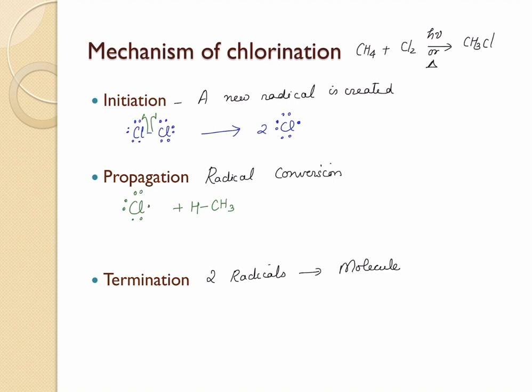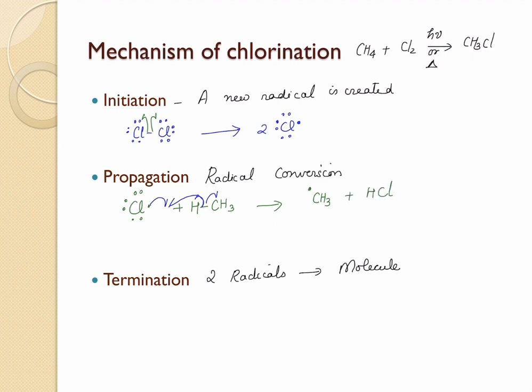Again, this is homolytic cleavage, where the bond breaks and a bond forms between hydrogen and chlorine, and a methyl radical is created. So let's draw this one: a methyl radical and HCl.